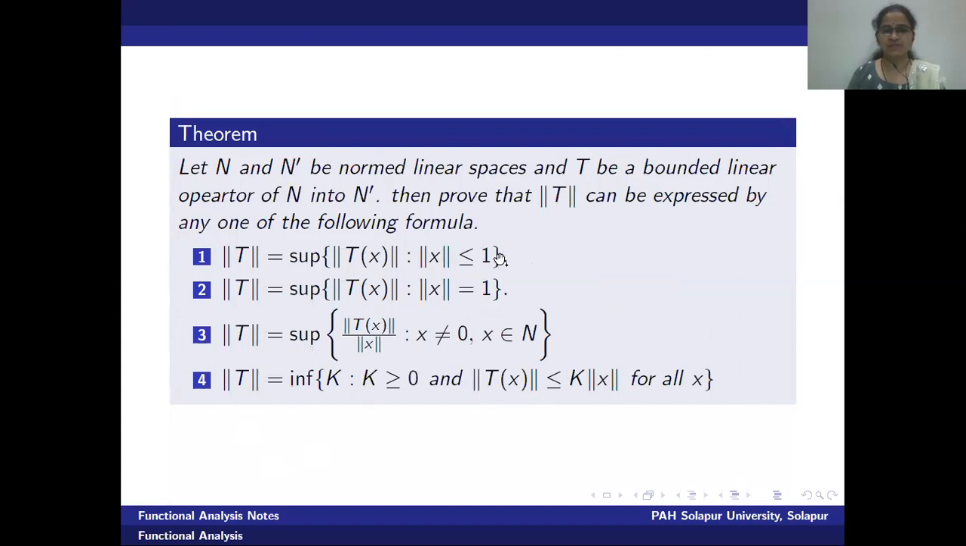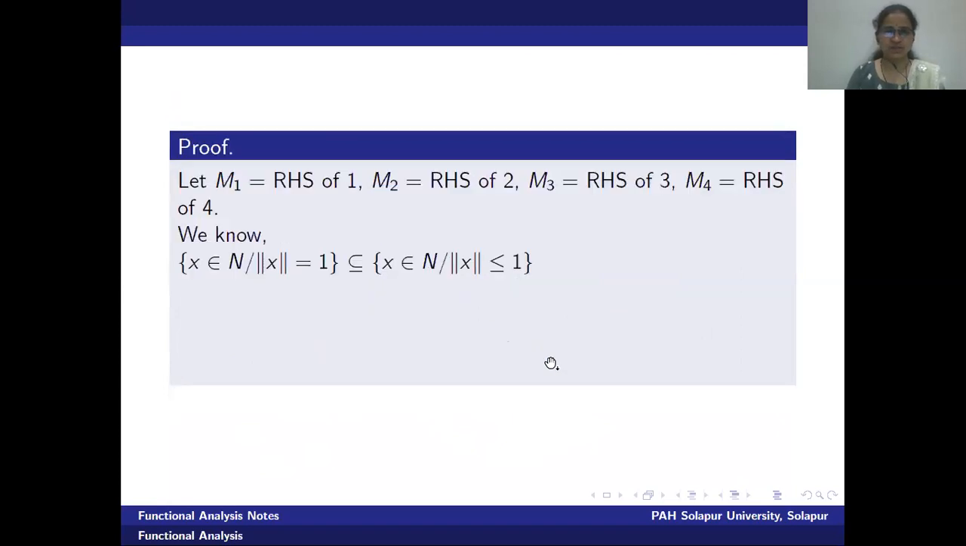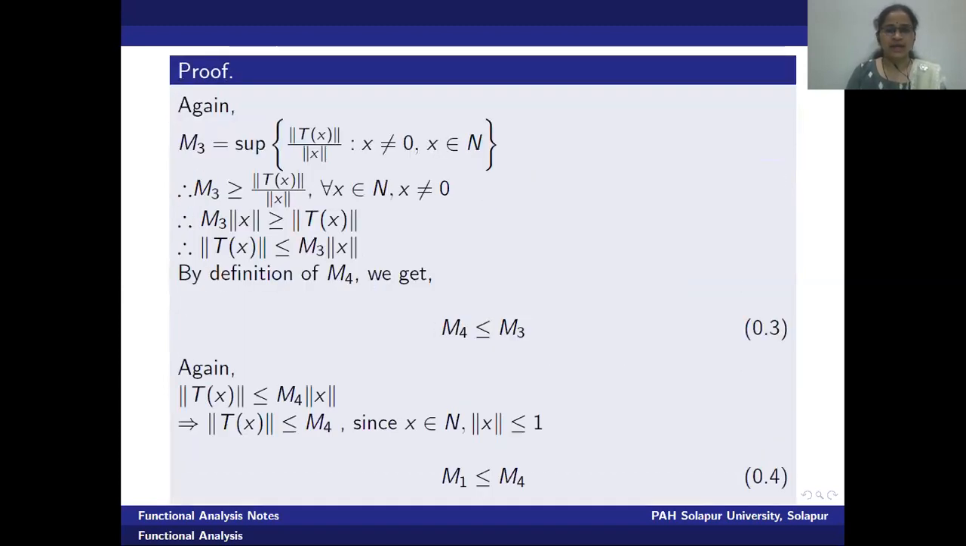Supremum norm t of x, norm x less than or equals to 1. Supremum norm t of x, norm x equal to 1. Supremum norm t of x upon norm of x, or infimum among the bounds k which satisfy this inequality. I hope there is no problem with the proof of this theorem. Okay, we will go to